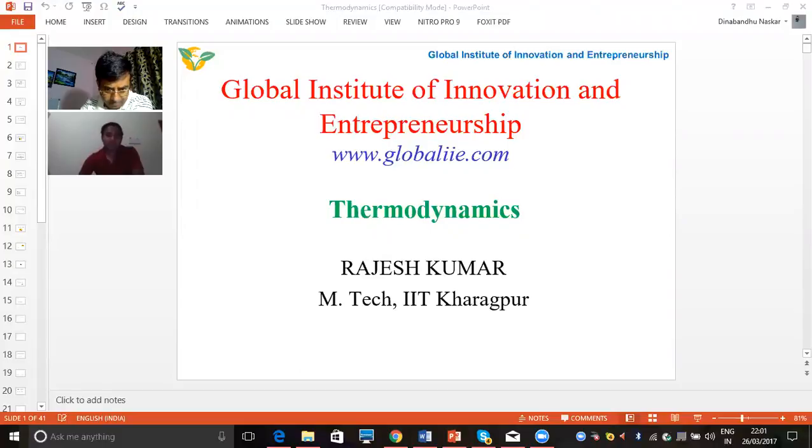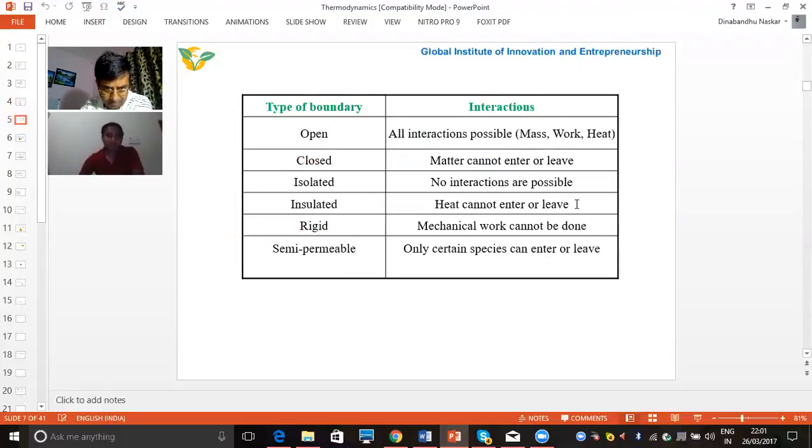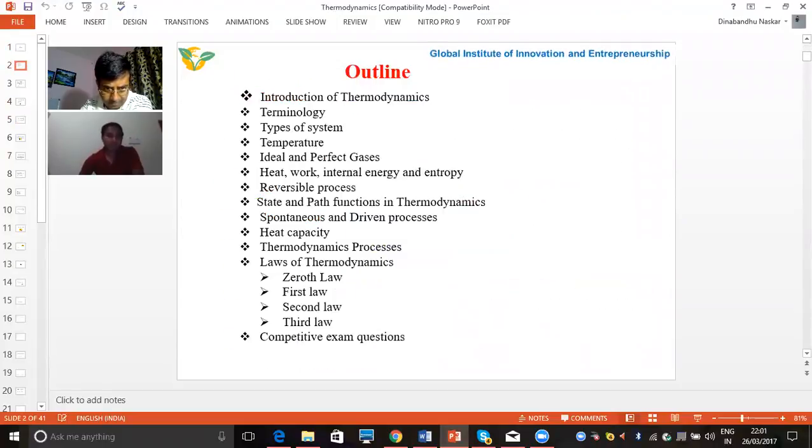These are the contents of the presentation. First of all, I will discuss the introduction of thermodynamics. Then I will go into terminology, types of systems, temperature, and then I will discuss the ideal and perfect gases. Then I will tell about the concept of heat, work, internal energy, and entropy.